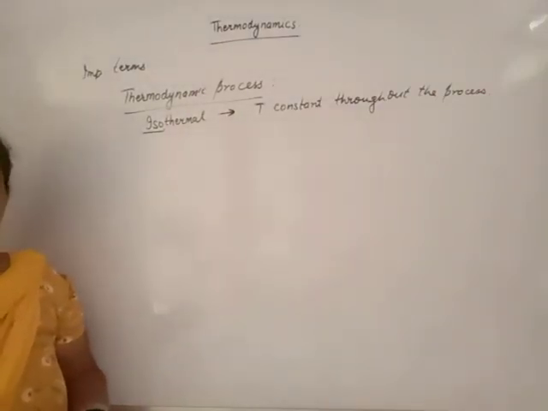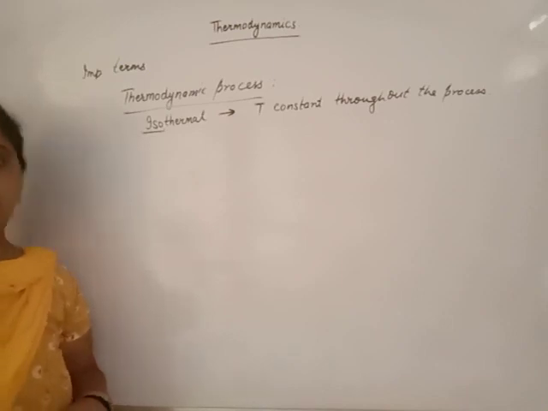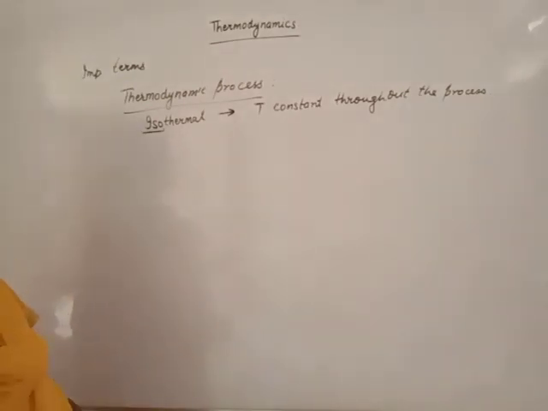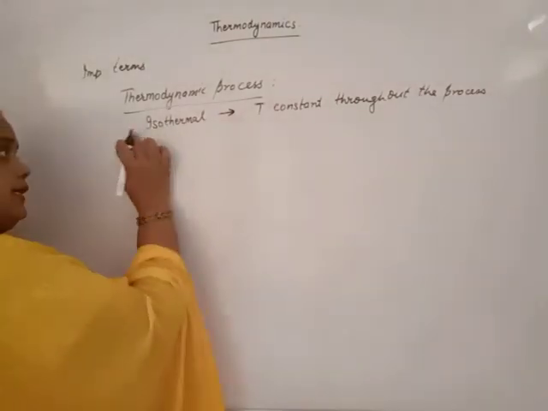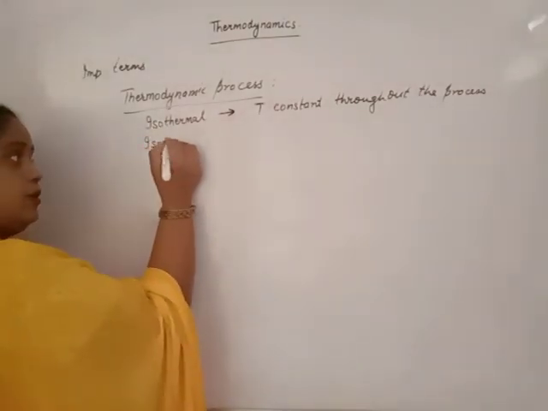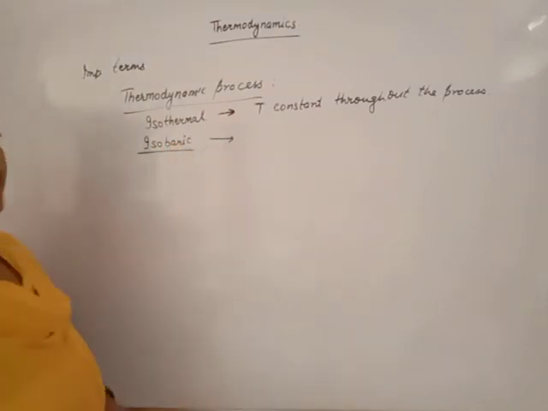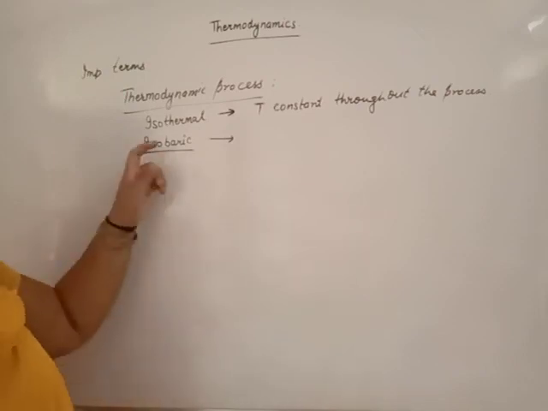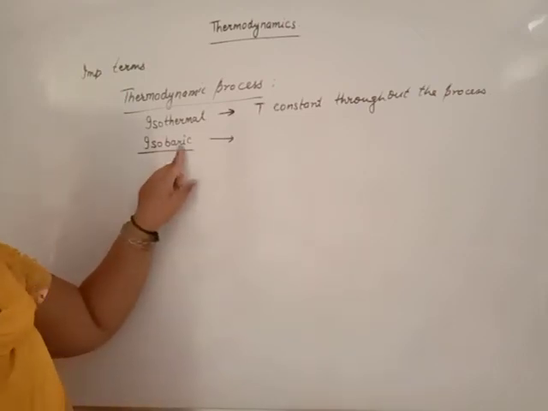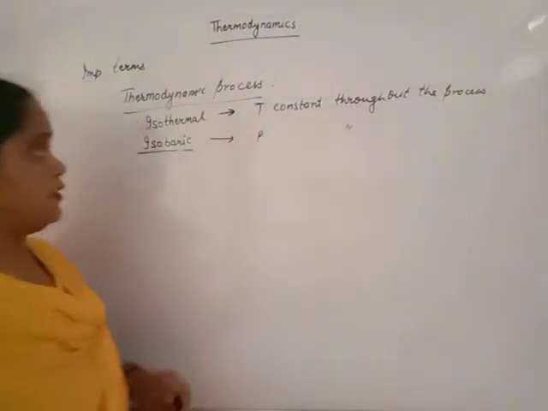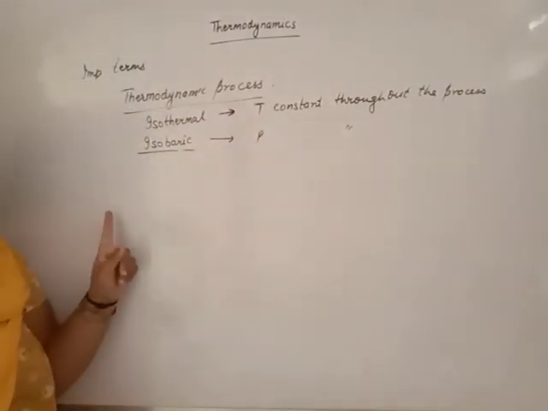Beta, maybe boys know: at constant temperature, pressure and volume are inversely proportional to each other. Temperature remains constant throughout the process: isothermal. Next, isobaric. Bar is the unit of pressure. That means pressure remains constant throughout the process. These processes are known as isobaric.